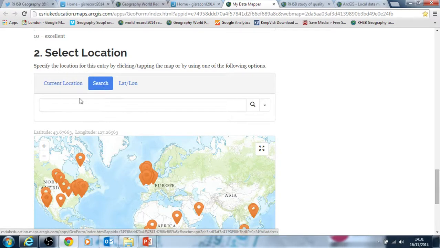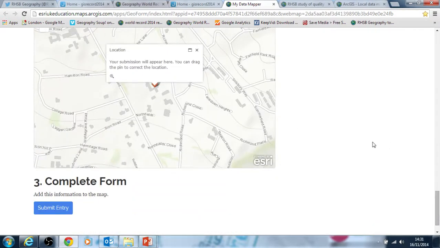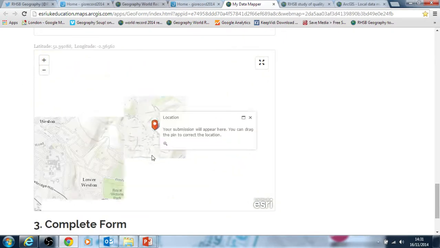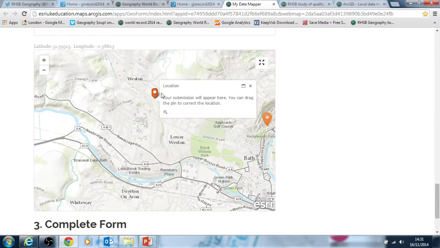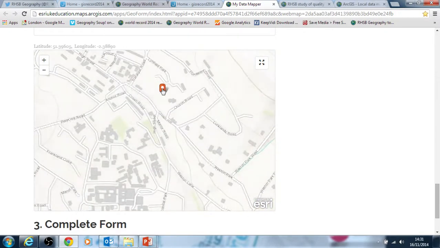They could use a search button here, so they can use postcodes or zip codes. So I'll just put in my school, for example, here, and this is a quick way of zooming into my location. So it happens I live relatively near school, so I can correct this quite easily, move around to my home location, pick the marker up and move it to wherever I wish, zoom into the map till I've got a good enough view to judge where my home is, my location is, and so on.